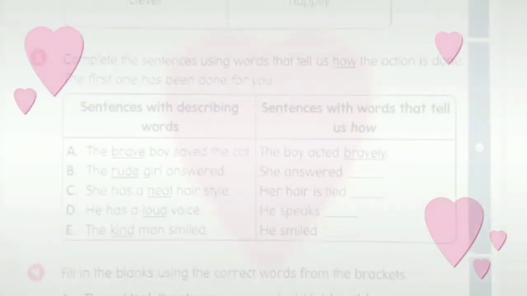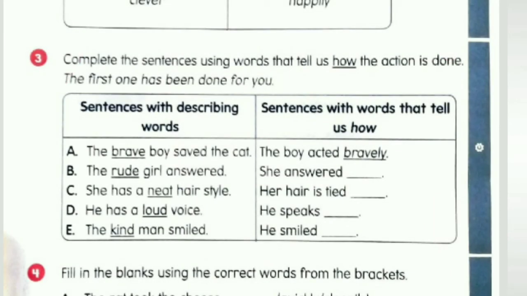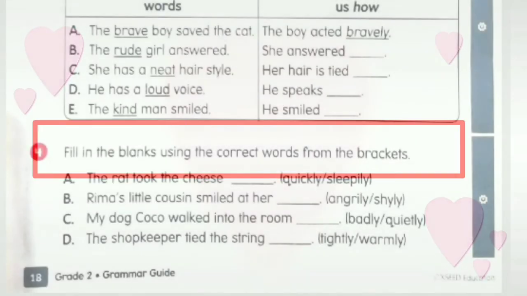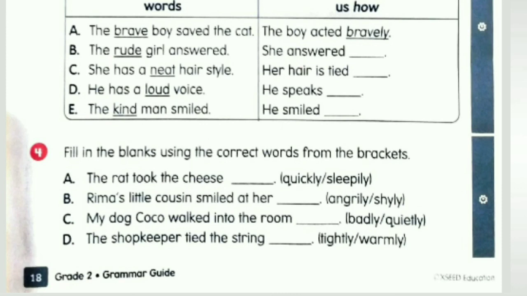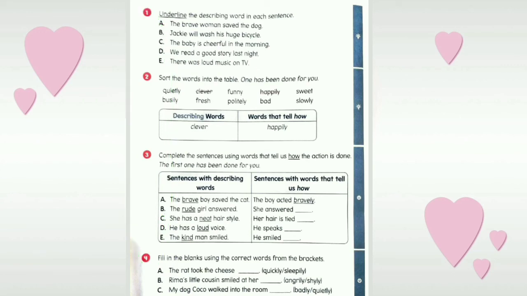Then 3, complete the sentences using words that tell us how the action is done. Okay. Then 4, fill in the blanks using the correct words from the bracket. So here you have to choose the correct words from the bracket. For example, the rat took the cheese quickly or sleepily. Which one is right? Yes, it is quickly. The rat took the cheese quickly. So this is how you can do question number 1 to 4. Okay. So I hope this is clear to you. Thank you.